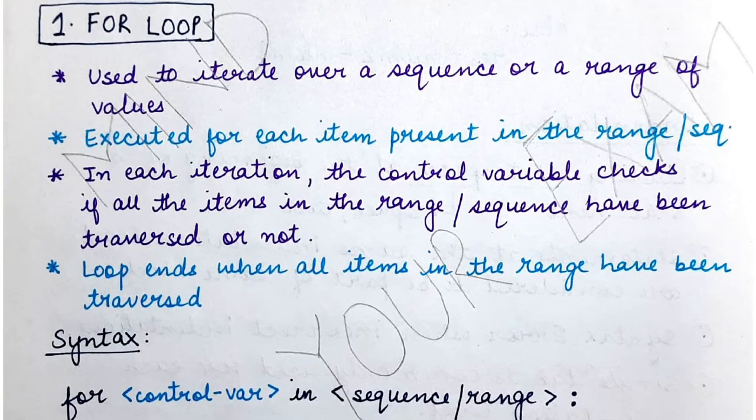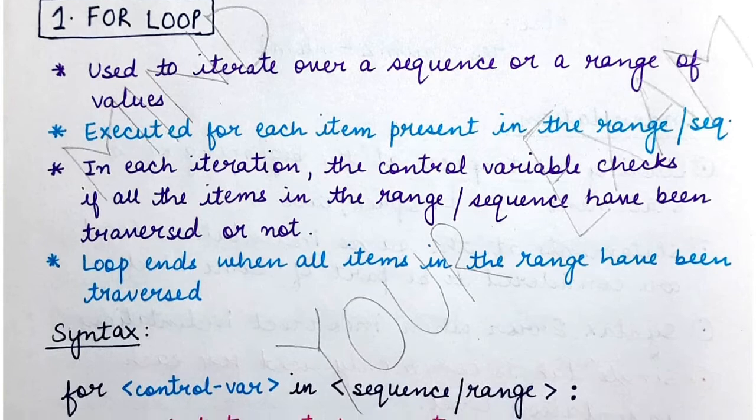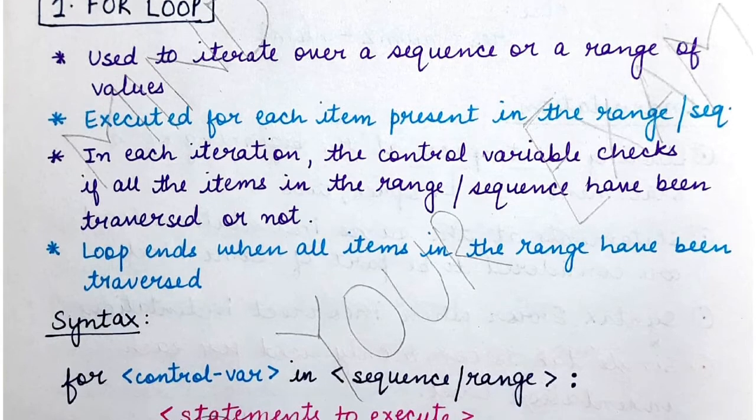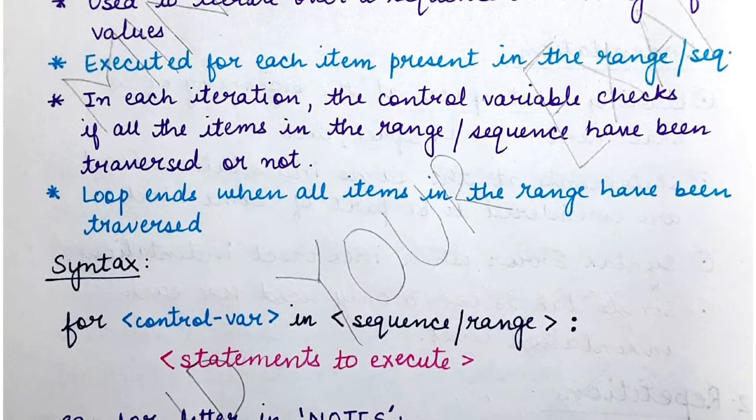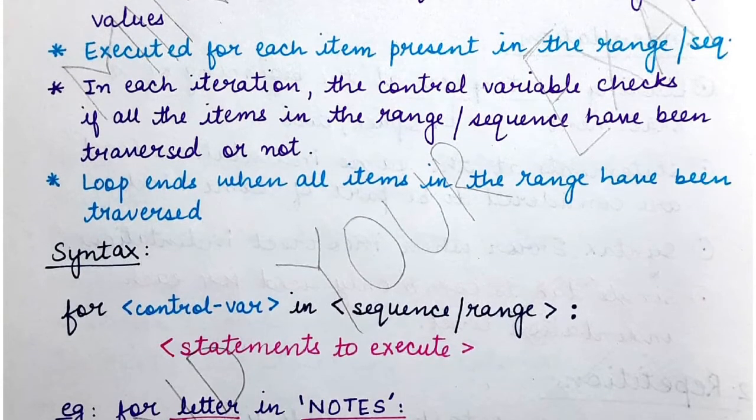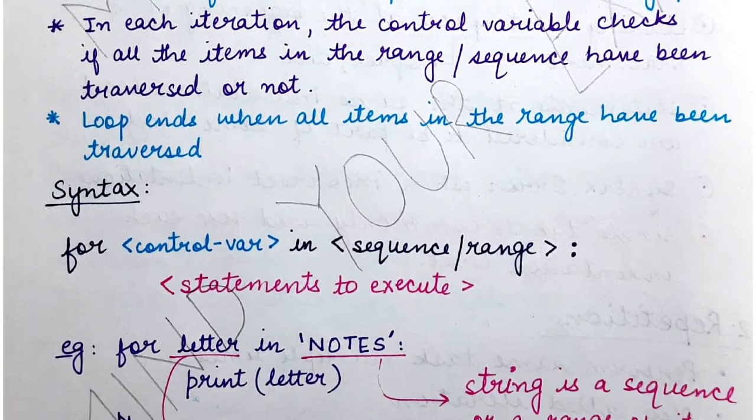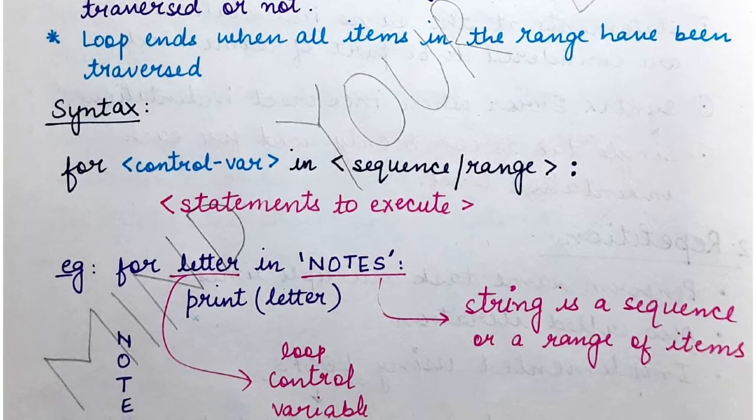Okay, so the loop will end eventually when all the items in the range have been traversed or have been seen once. All right, so let us quickly jump into what is the syntax of a for loop. Now syntax means how will you write the for loop when you want to specify it in your program.